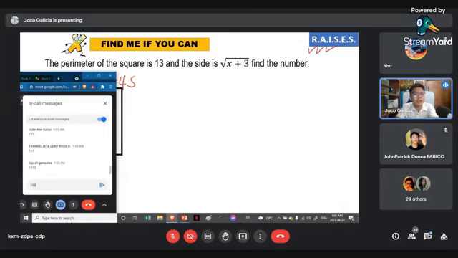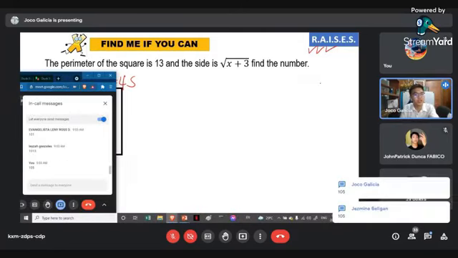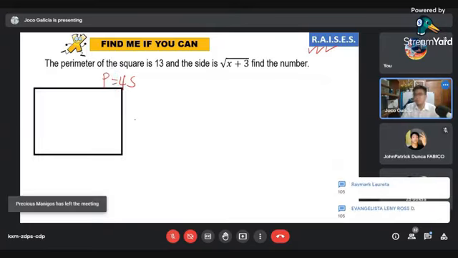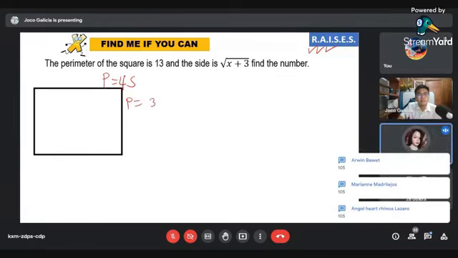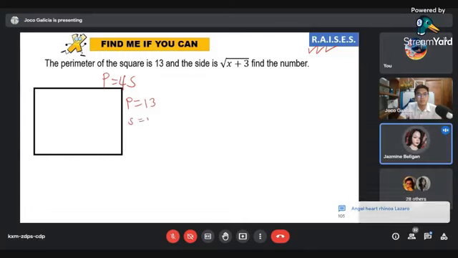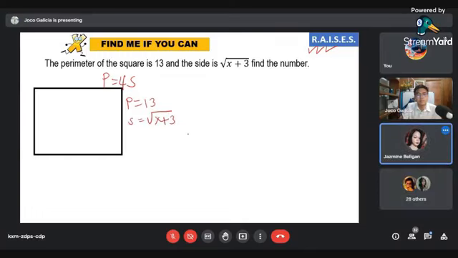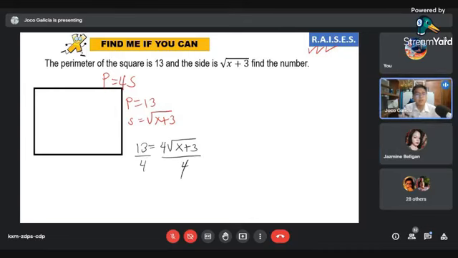Kindly solve the problem, please. Beligan. Sir, kunin po muna natin yung given, tapos substitute po natin. Bali, P is equal to 13, S is equal to square root of x plus 3. Then continue. Sir, by substitution po, 13 is equal to 4 times square root of x plus 3. Then after po nun, sir, divide po natin both sides by 4. Alright, very good. You may now stop, Beligan.